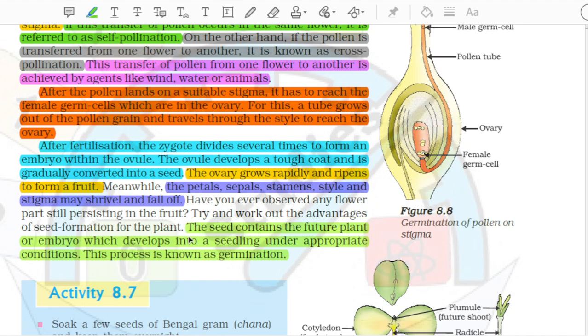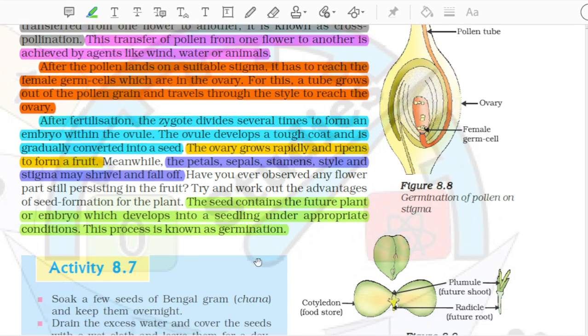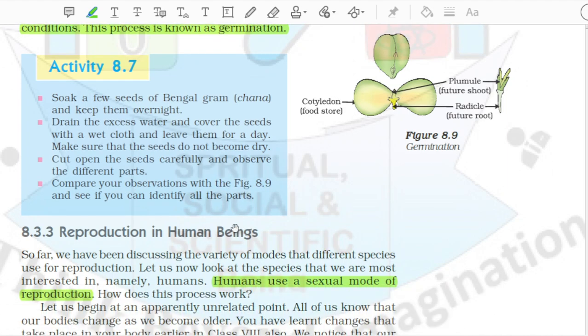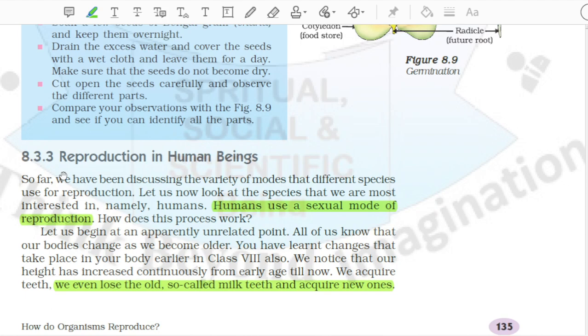The seed contains the future plant or embryo which develops into a seedling under appropriate conditions. This process is known as germination. Soak a few seeds of Bengal gram, chana, and keep them overnight. Drain the excess water and cover the seeds with a wet cloth and leave them for a day. Make sure that the seeds do not become dry. Cut open the seeds carefully and observe the different parts. Compare your observations with Fig 8.9 and see if you can identify all the parts.